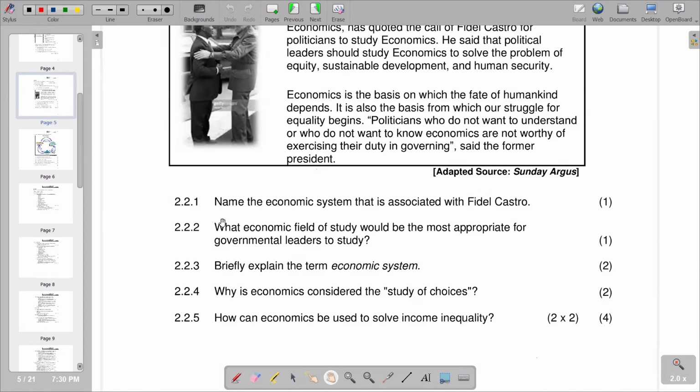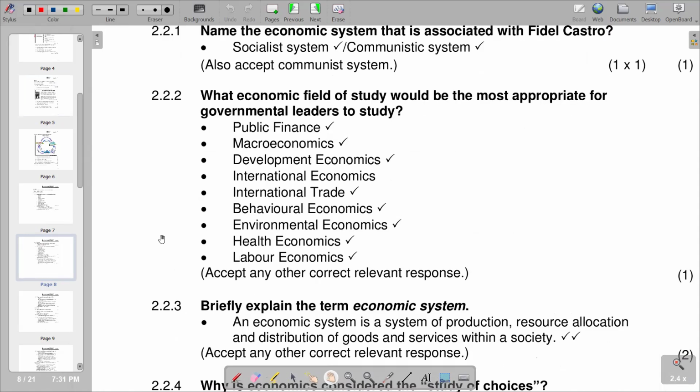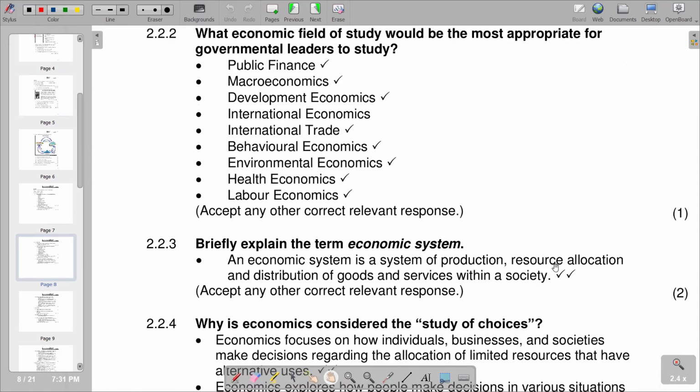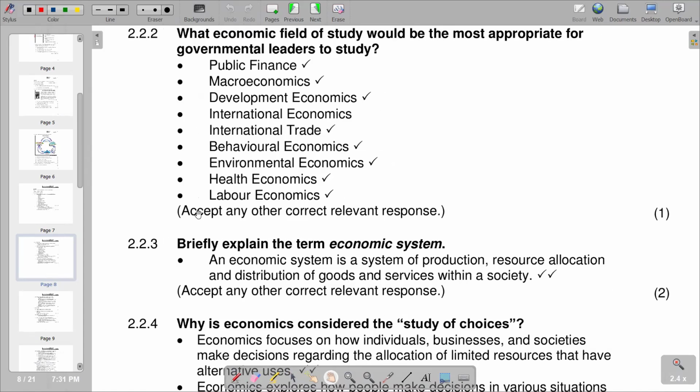Next question is going to be 2.2.3. Briefly explain the term economic system. Obviously, the term economic system explains the issue of allocation of resources as the main point, and also who makes the decisions of what to produce and for whom to produce. So we have a brief description of economic system in our other section, whereby we are saying economic system is a system of production, resource allocation, and distribution of goods and services within a society. And this question has 2 marks.